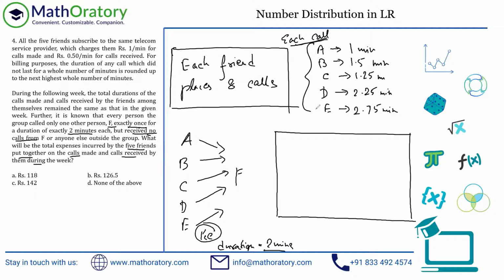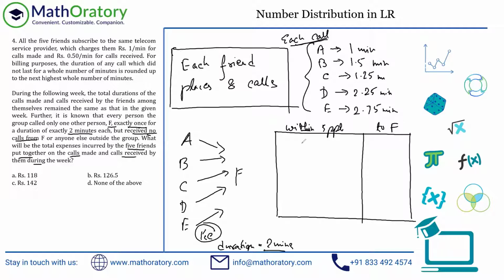What are the charges for F? We don't care. So basically, we are going to have certain charges which are applicable when they are calling within the group. So let me say this part is within the group. So among these 5 people, A, B, C, D, E, and the charges which are accrued because of making calls to F. I mean, there is never a call from F, so we don't care about that. But there will be certain charges when they are making calls to F, right?